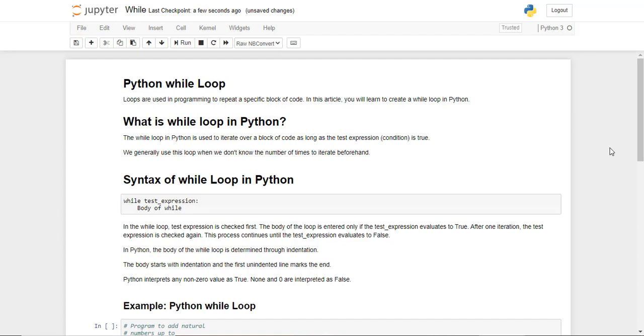Hello everyone. In this session, we are going to discuss the Python while loop. A while loop is used in programming to repeat a specific block of code, and the special advantage of a while loop is that you need not specify the number of times that iteration will take place beforehand. In a for loop, you have to specify the iteration that will happen. A while loop is more flexible that way.